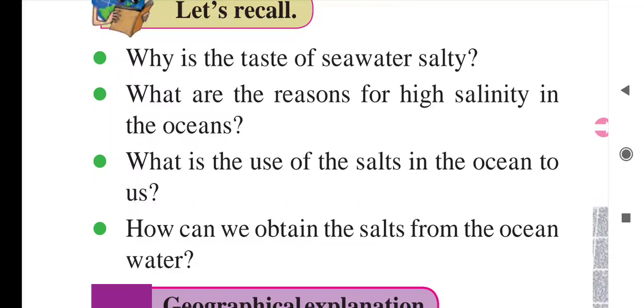What is the use of the salt in the ocean to us? That salt is used for various purposes. It is used for eating purposes also, and has several other uses. How can we obtain salt from the ocean water? There are salt pans formed at the oceans, and due to those salt pans we are getting the salt.